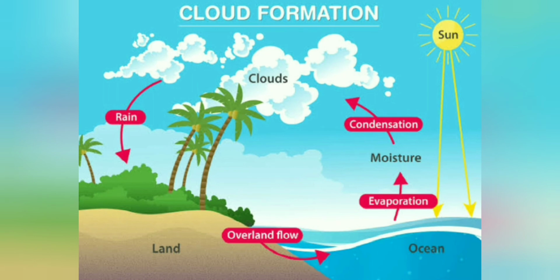You will see this process in the water cycle also, that is condensation and precipitation of water. When hot air comes in contact with the clouds, it cools and it rains.